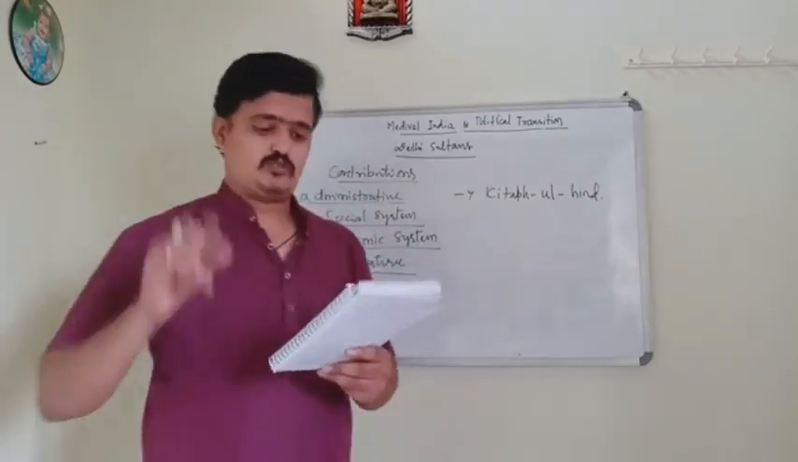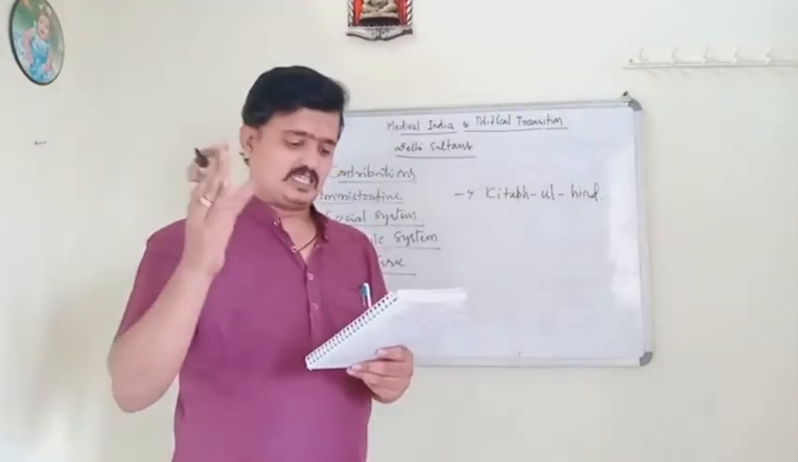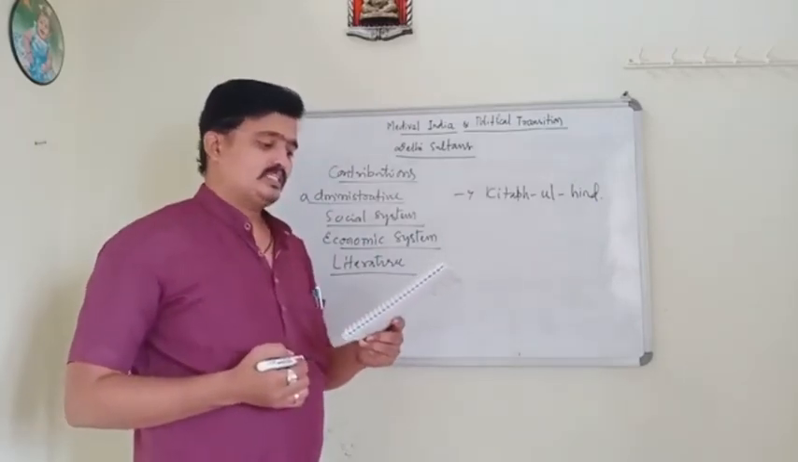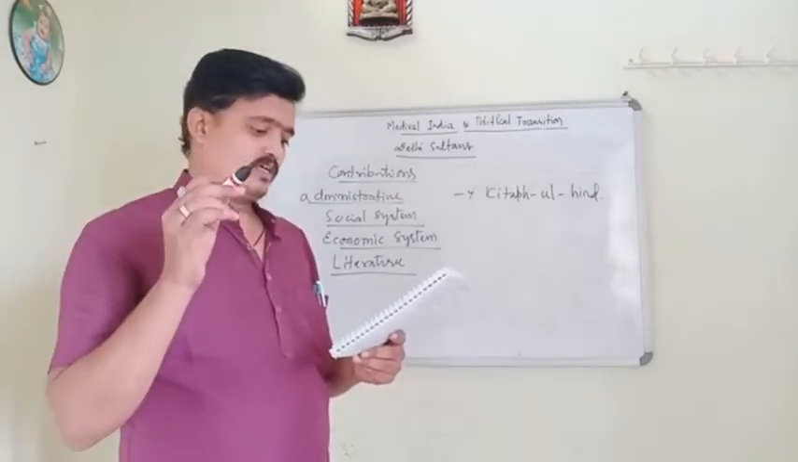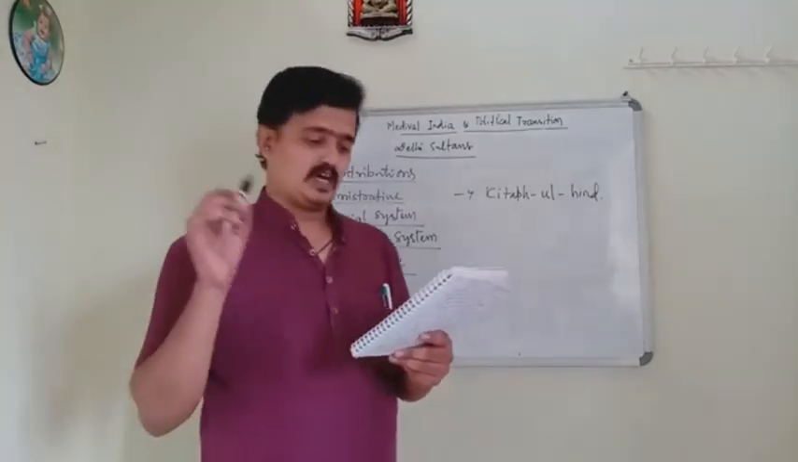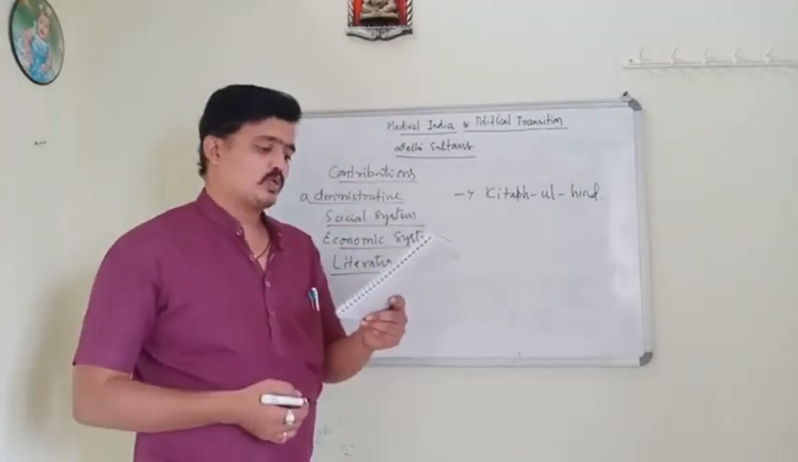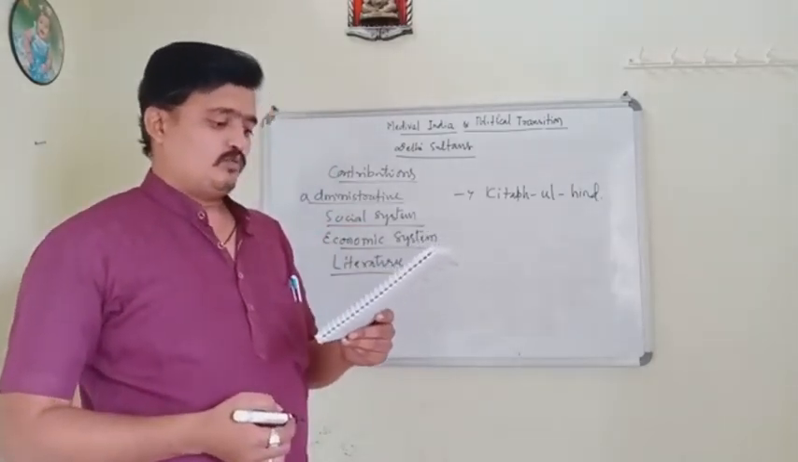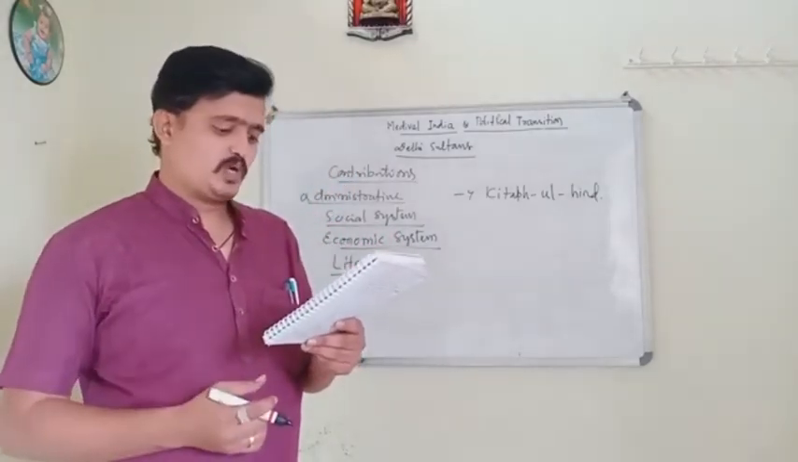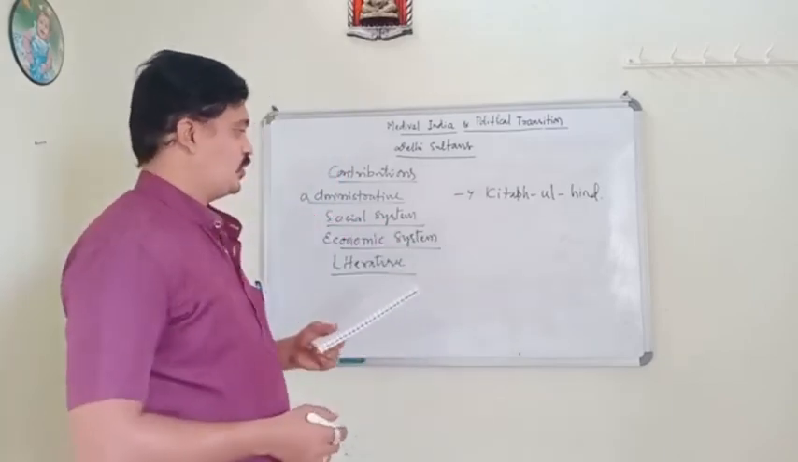Minhaj us Siraj wrote Tabaqat-i-Nasiri. Next, Ziauddin Barani wrote Tarikh-i-Firuzshahi, and Firoz Tughlaq wrote Futuhat-i-Firoz Shahi.